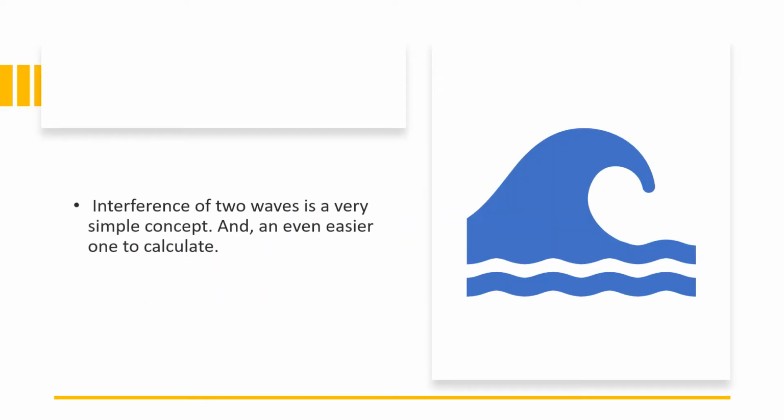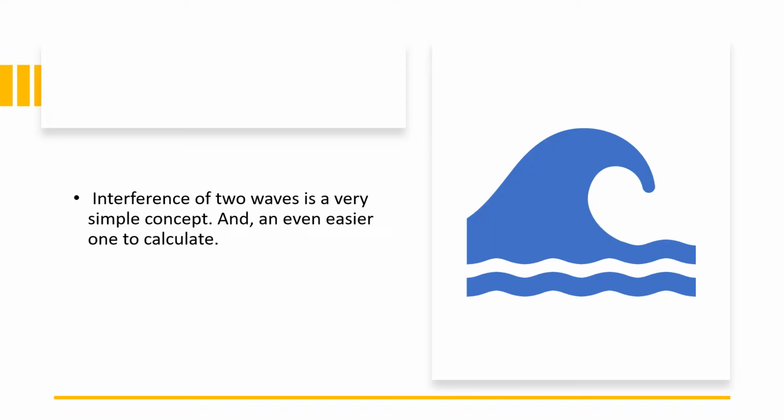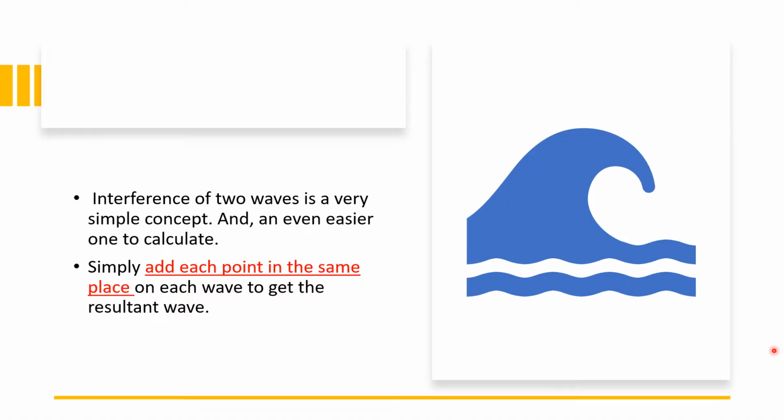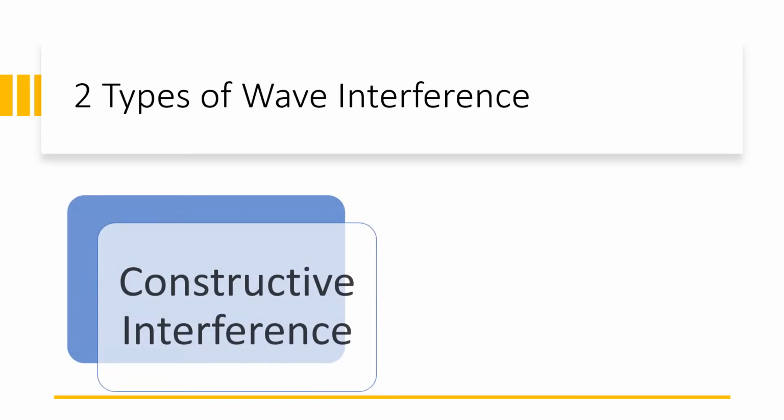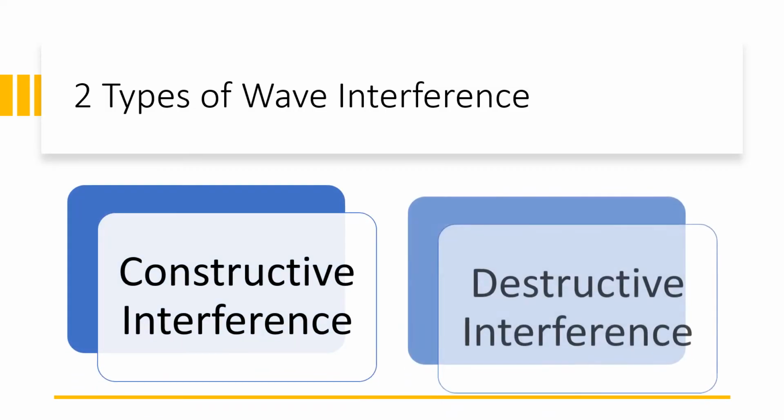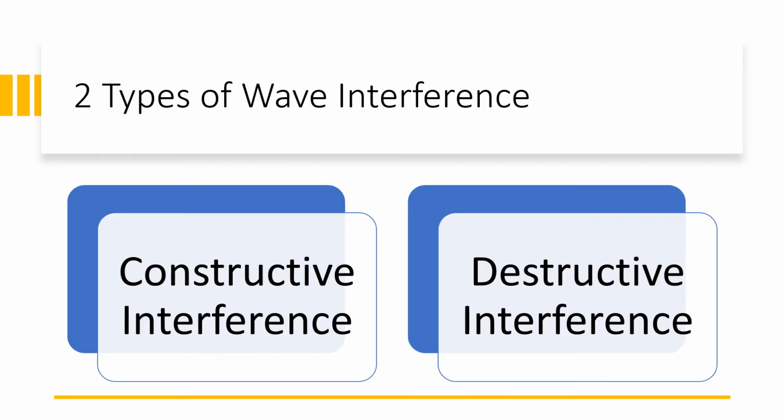Interference of two waves is a very simple concept and even easier to calculate. Simply, we will add each point in the same place on each wave to get the resultant wave. So, parang arithmetic lang. I-add lang natin yung displacement ng dalawang wave so that we can calculate the resultant wave, or the sum of these waves. We have two types of wave interference. The first one is constructive interference, and the second one is destructive interference.